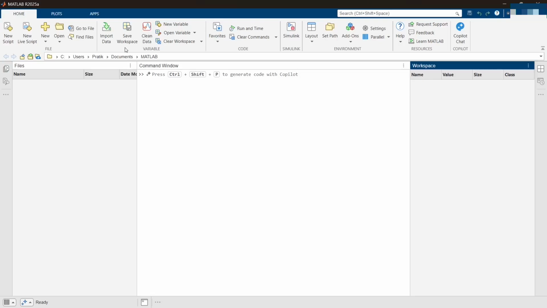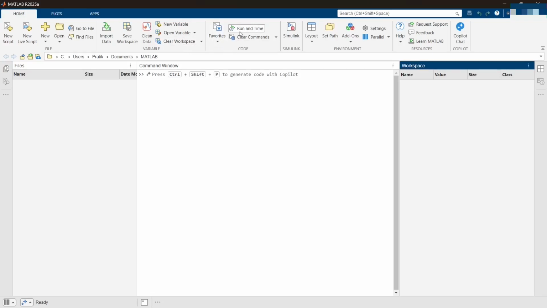There is a special feature about this software on your right hand side. You can see right here, that is the workspace. I'll be showing you all what and why we need this workspace, and how we are going to use this. To save all the data present in the workspace, you have a save workspace option. There's a clean data option to clear out everything, options to create a new variable in the workspace, open a variable already saved, and you have a clear workspace option.